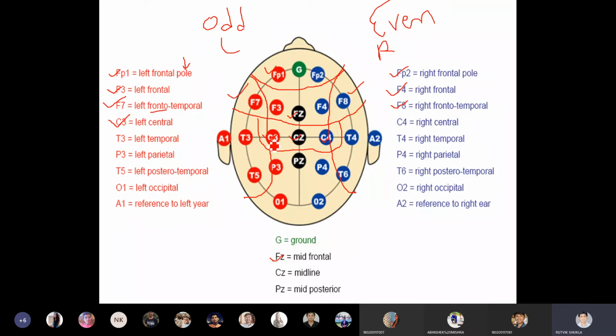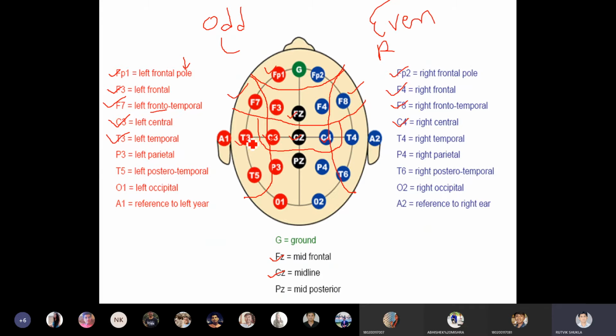C3 is called left central, C4 is called right central, and CZ is called midline, exact midline. Whether you divide vertically or horizontally, the mid point that comes is called midline. CZ is called the midline electrode placement site. What are all these? These all are electrode placement sites. At all these points you have to connect the electrodes.